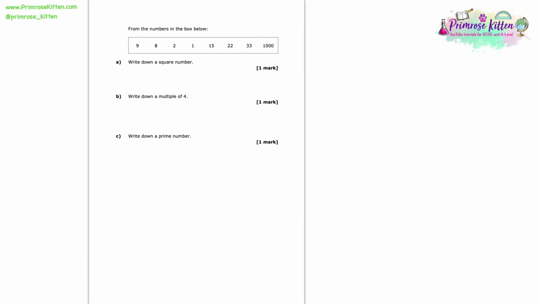From the numbers in the box below, write down a square number. Now it's important that we know what a square number is and also can just recognise by sight some of the key ones. So a square number is whatever we get when we multiply a number by itself. So that could be 1 times 1 gives us 1. It could be 2 times 2 gives us 4. It could be 3 times 3 equals 9.